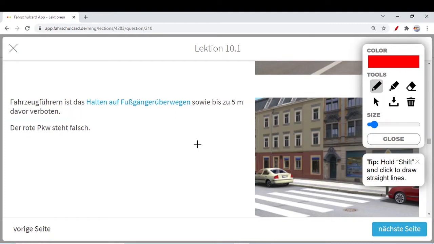Before the zebra crossing, this area is called either in front of the zebra crossing or before the zebra crossing. But after the zebra crossing, ideally in English we should use the term after, but in the theory of the German driving license they use a word which is called behind. Just remember this term. Behind the zebra crossing means after the zebra crossing.